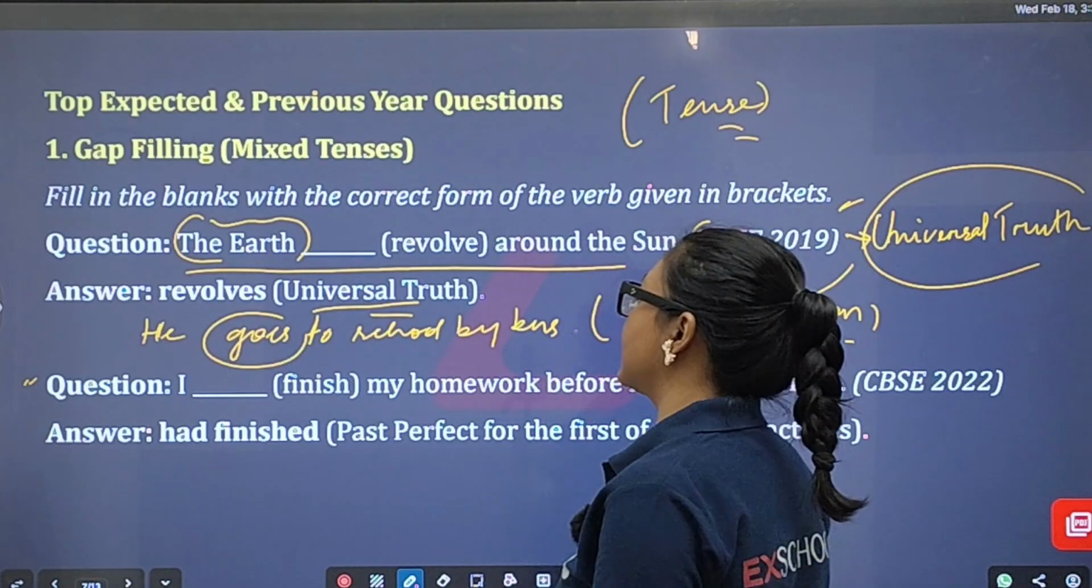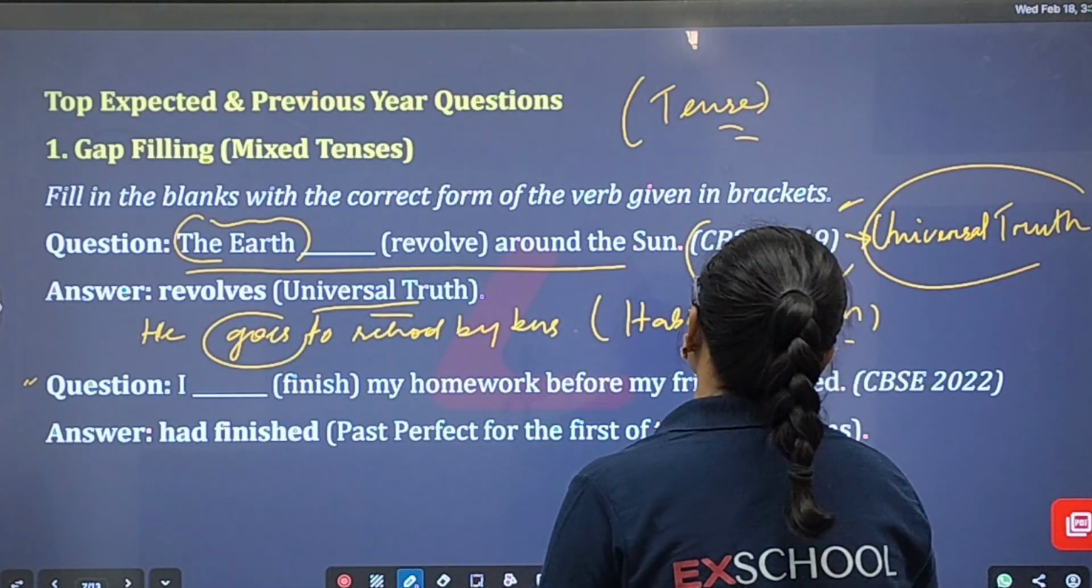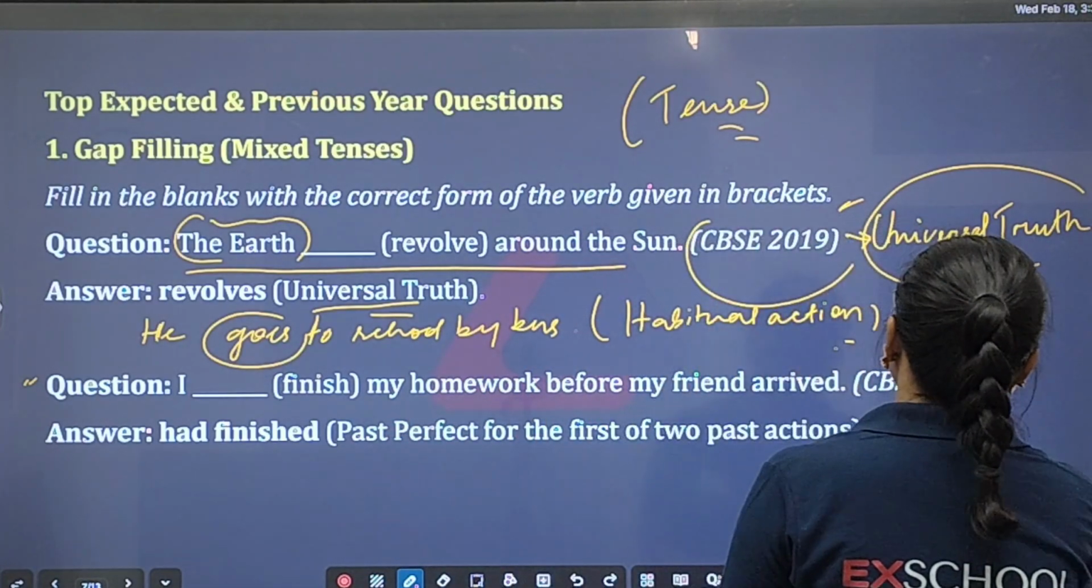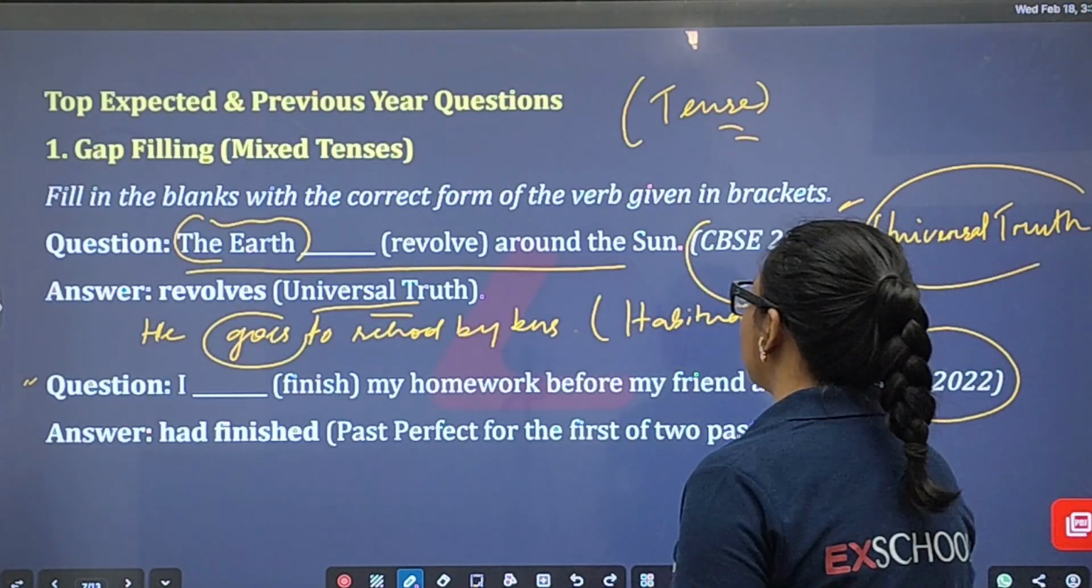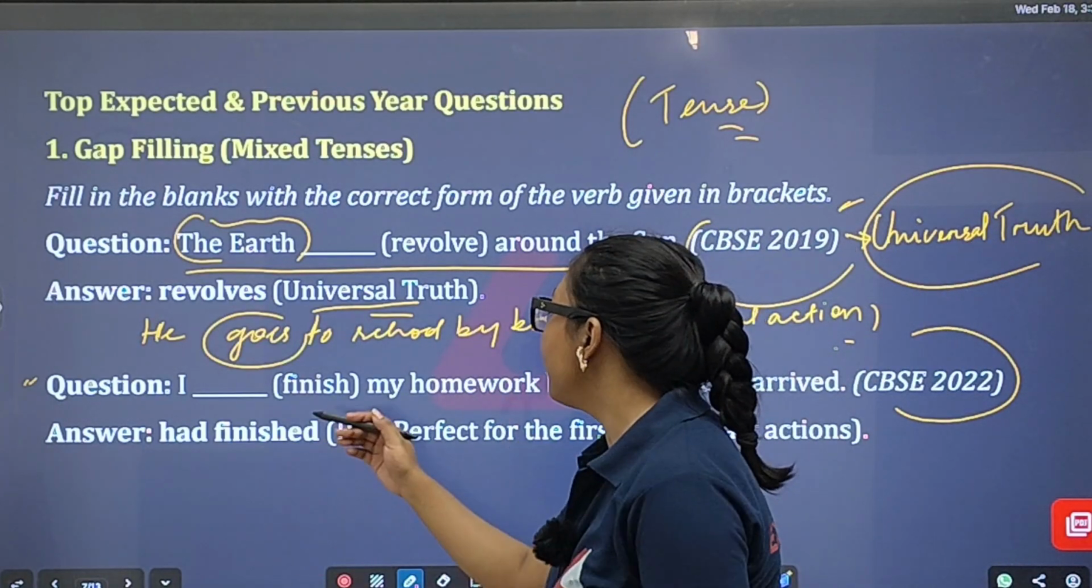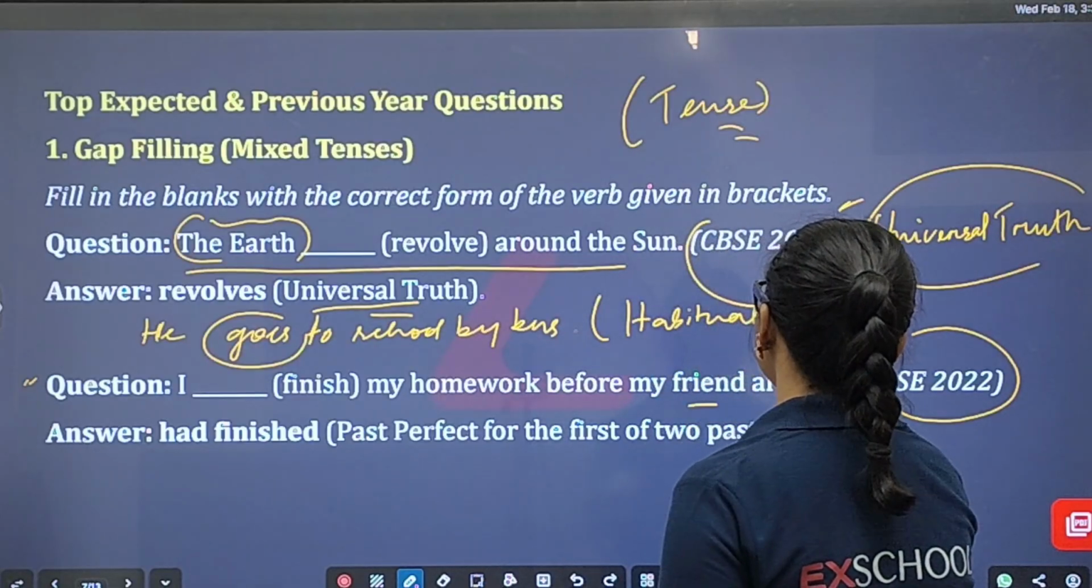Let's move on to the next question: I finished my homework before my friend arrived. It was asked in the CBSE 2022 question paper. See, the thing is you have to look twice, you have to give it a look twice.